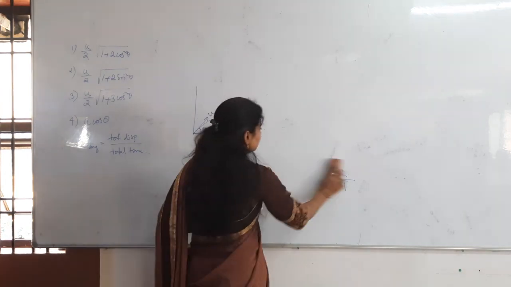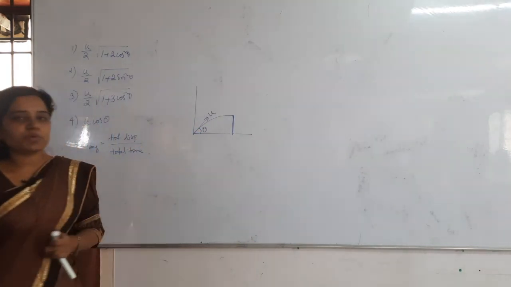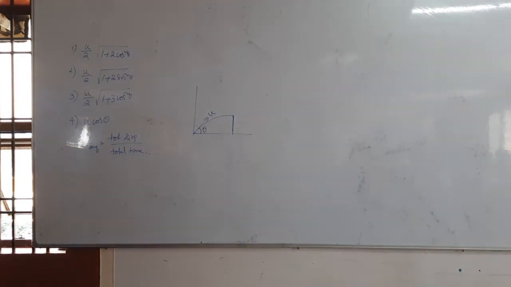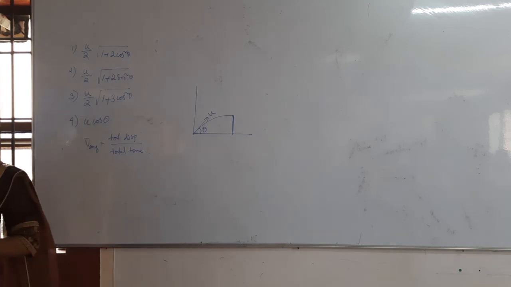So here, for the first problem, whatever we have done, we have taken from initial to final. Initial to final, what is the displacement? R is the displacement. Total displacement by total time. What is the time taken to reach the ground again? Time of flight. So R by T we have done, we got the answer very easily.